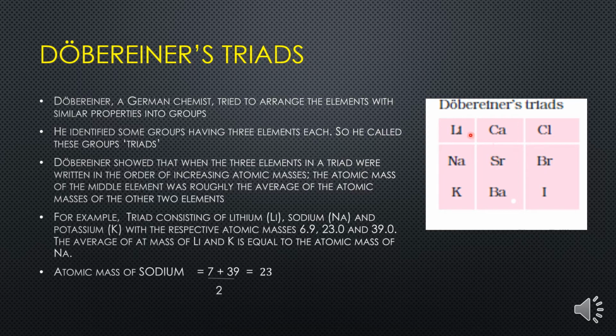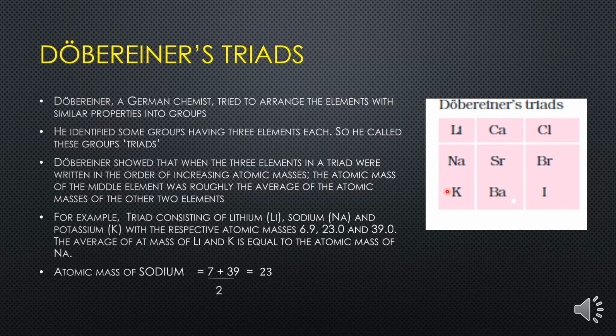For example, you are seeing on the screen there are 3 groups printed. Group number 1 is lithium, sodium, potassium. The second group he placed is calcium, strontium, barium, and the third group is chlorine, bromine, iodine. And each group is called a triad by Dobereiner.